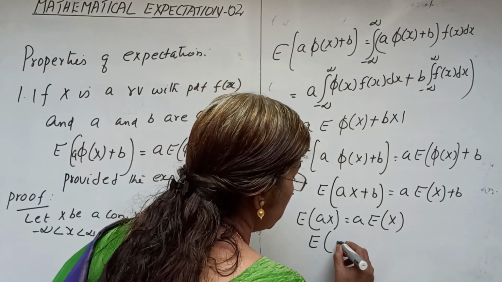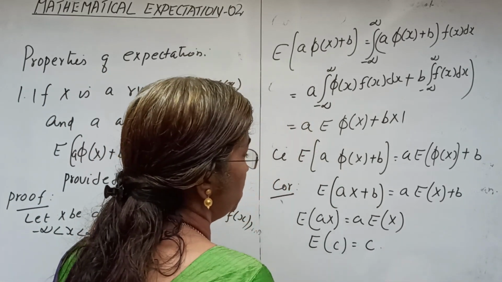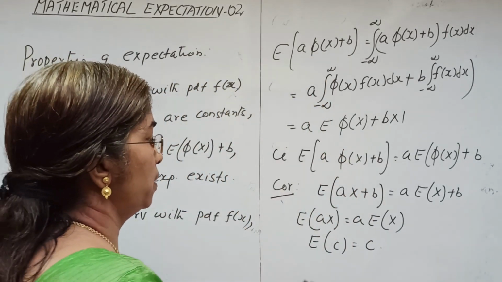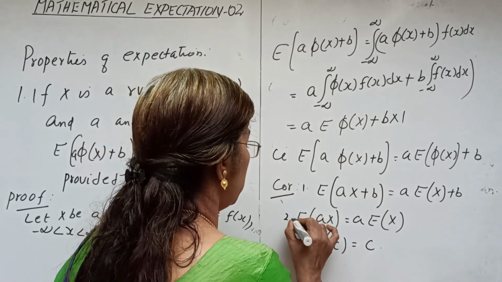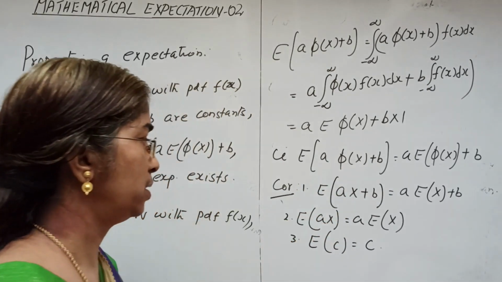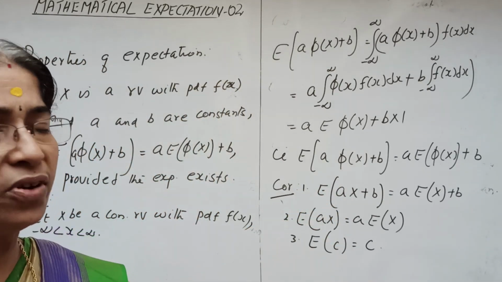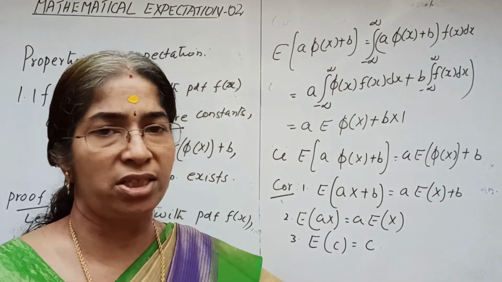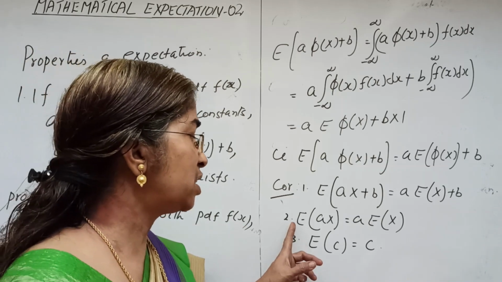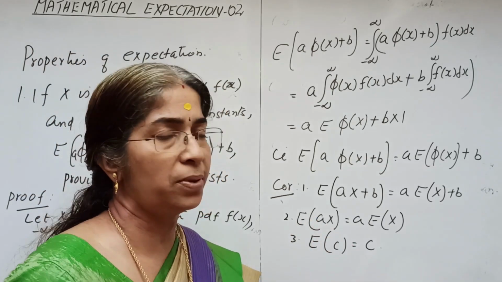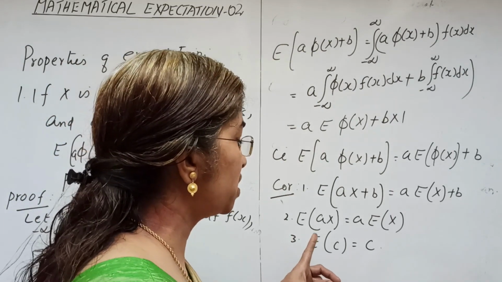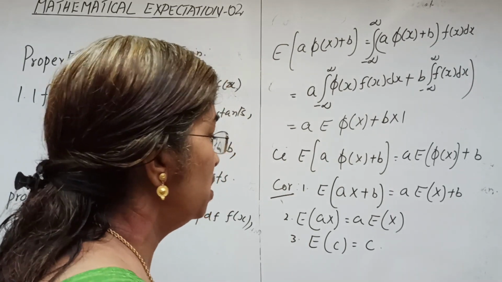And the expectation of c equals c. All these proofs are similar to this. So we get 3 corollaries: the expectation of ax plus b equals a into the expectation of x plus b, the expectation of ax equals a into the expectation of x, and the expectation of c equals c.